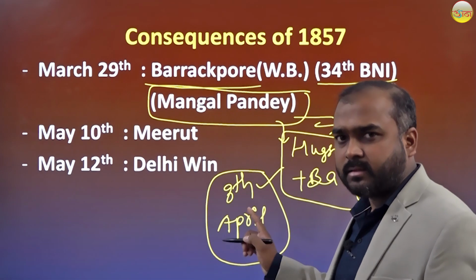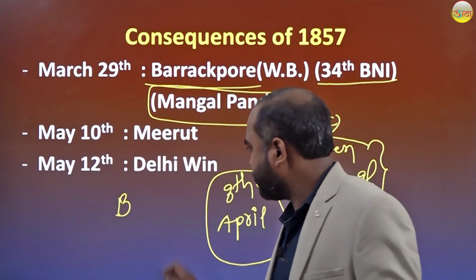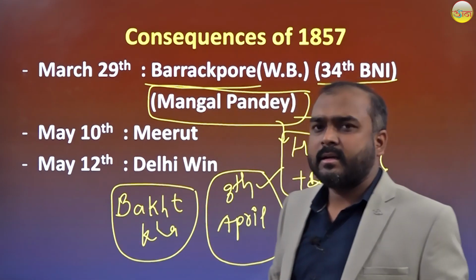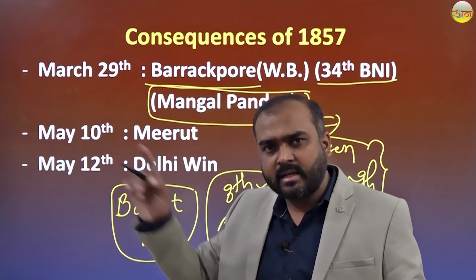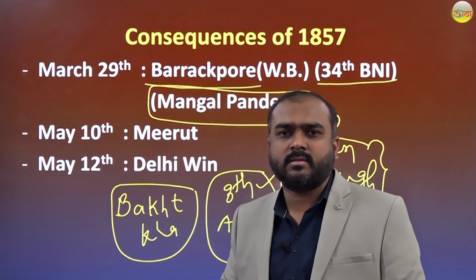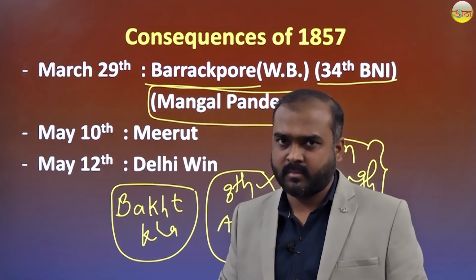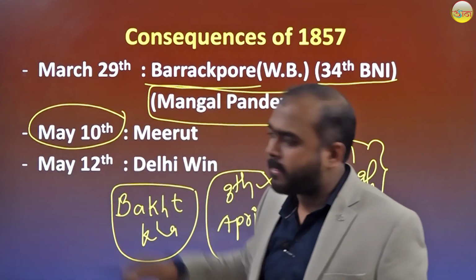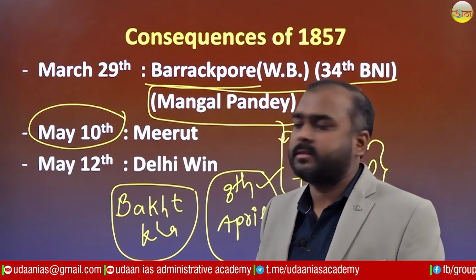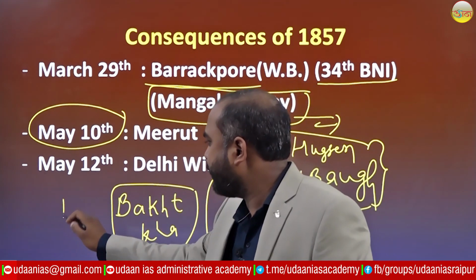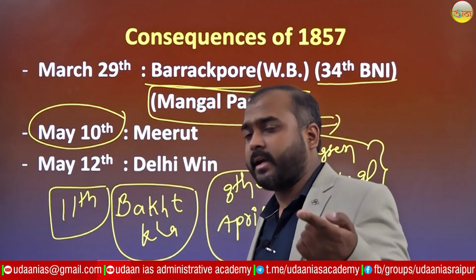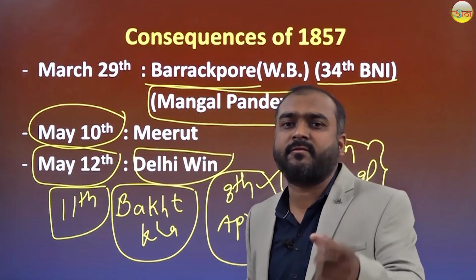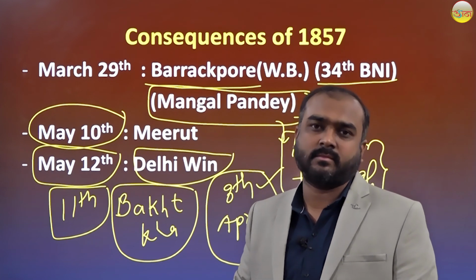After this incident, a chief commander, Bakht Khan, who was posted in Meerut, started the march to Delhi with his contingent of troops of Bareilly and Meerut. He started the march on 10th May. They reached Delhi on 11th May, and the next day, May 12th, they declared Bahadur Shah Zafar the leader of the Revolt of 1857.